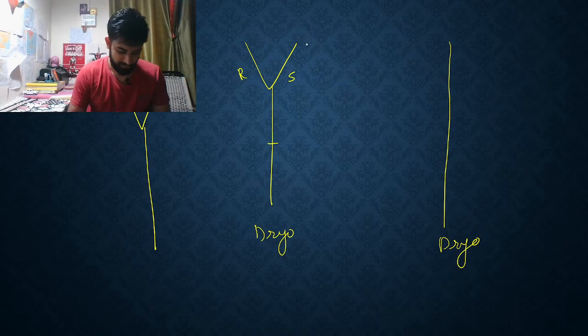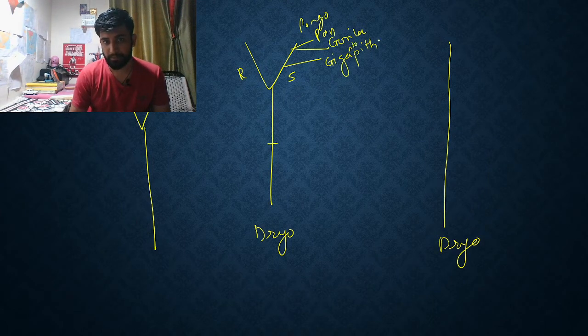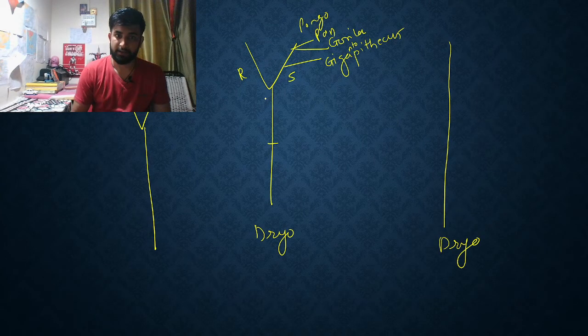So Shivapithecus basically divided into Pongo, Pan, Gorilla, and from here there was Gigantopithecus. And from Ramapithecus there was Australopithecine, and then Homo sapiens. So this is the earlier one.